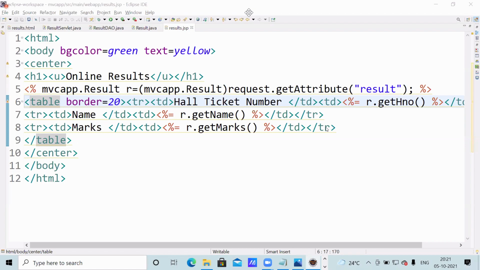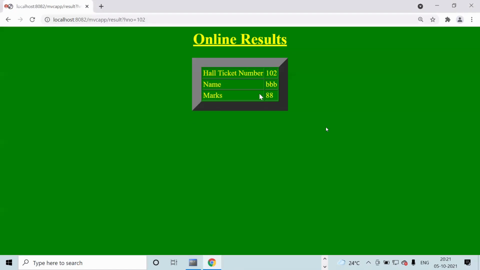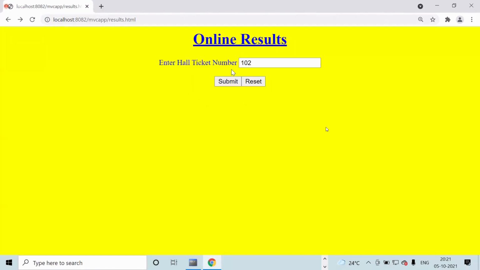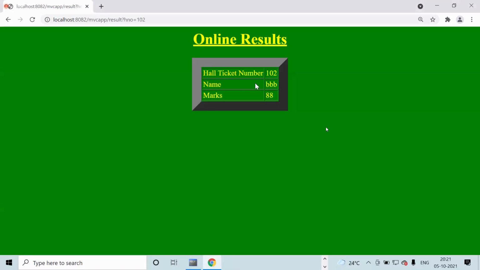Okay, static content is possible. See, observe here, the HTML page is there, the JSP page is there, both are there while running. Now this is JSP, this is HTML. This is displayed the same for all people, nothing but static. The HTML page is the same for all people, but the result after clicking the submit button will be different for every hall ticket number. This data comes dynamically, this 102, triple B, 88.